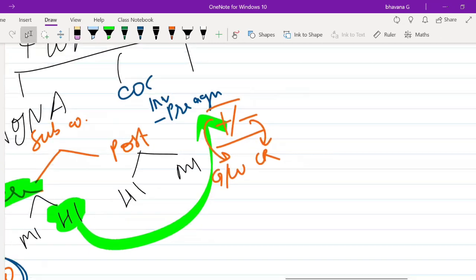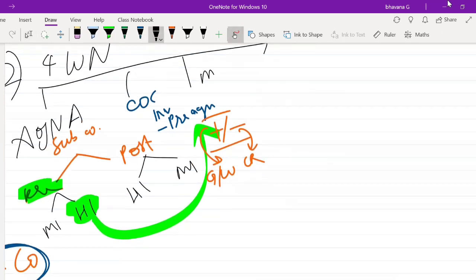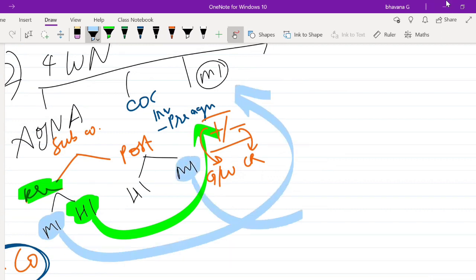Now the third working note. What was the third working note? It was minority interest. Minority interest was easy. Whatever share of pre-acquisition and post-acquisition profits belonged to minority interest, we wrote in the third working note. So we took the pre-acquisition share of minority interest and the post-acquisition share of minority interest and wrote both in the third working note. Then when we added these both, we got the minority interest.